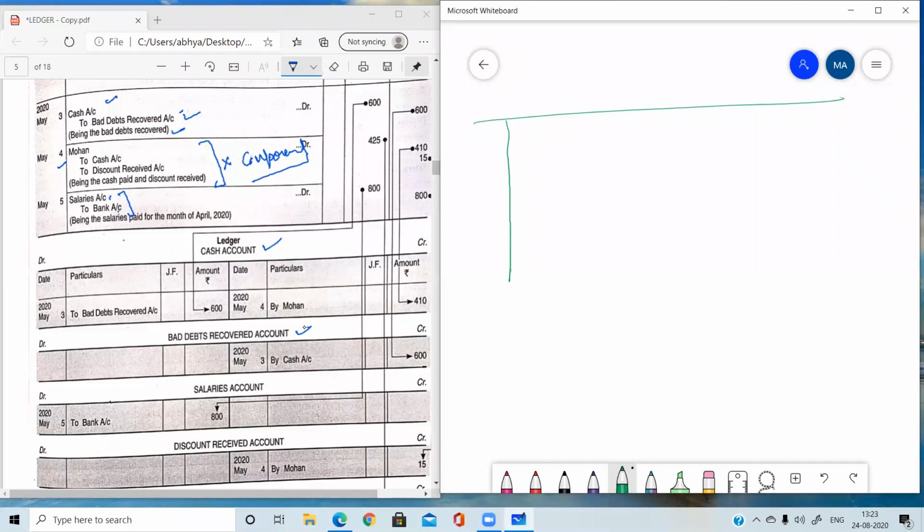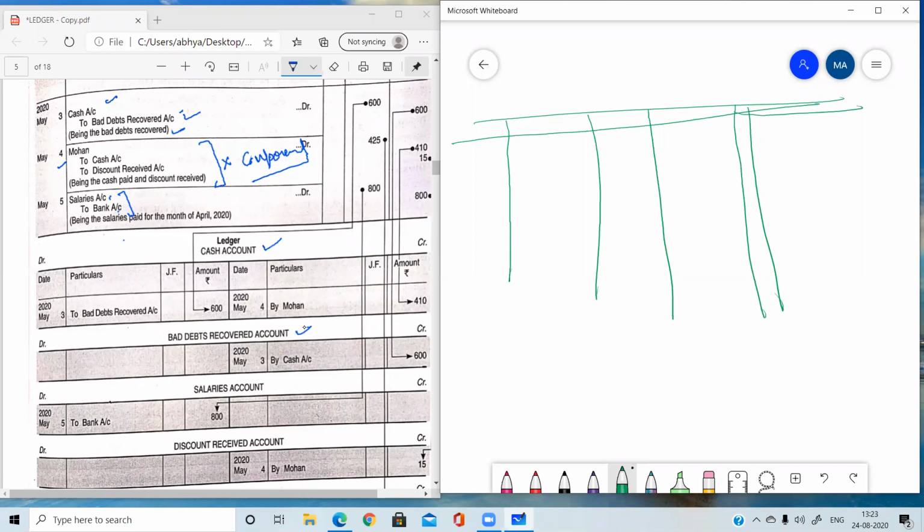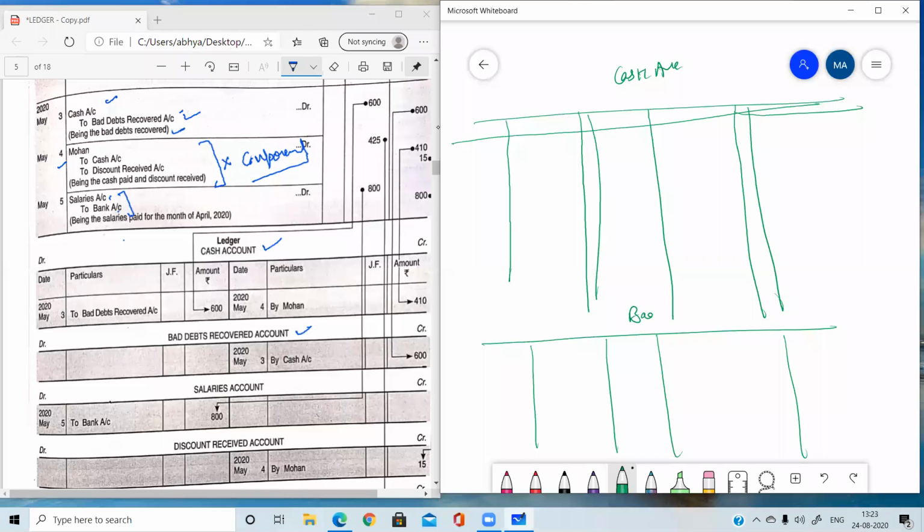But remember that journal folio will not be used because actually we are not maintaining the complete book, so we are not in a position to mention the page number. Just for the sake of format, you need to make the column of journal folio. It will never be used. So the first account is cash account, and the second account here I am preparing is the bad debts recovered account. It's very easy if you try to understand it carefully, it's not difficult.